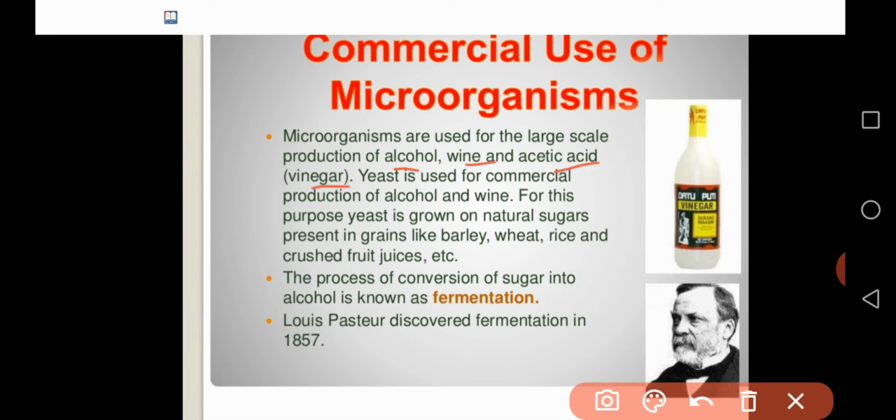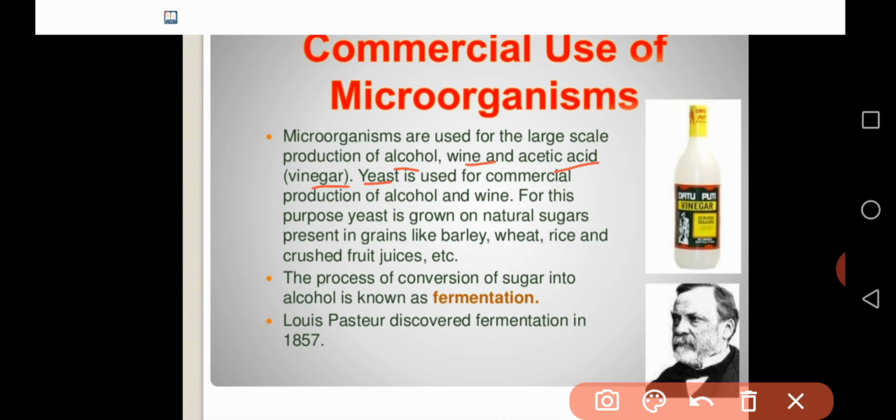And one more very important microorganism, which we just discussed, is yeast. Yeast is used for commercial production of alcohol and also wine. For this purpose, yeast is grown on natural sugars present in grains like barley, wheat, rice, and crushed fruit juices, etc.